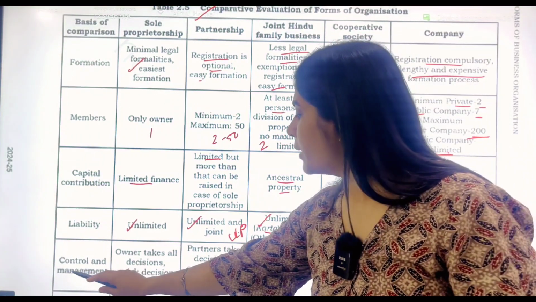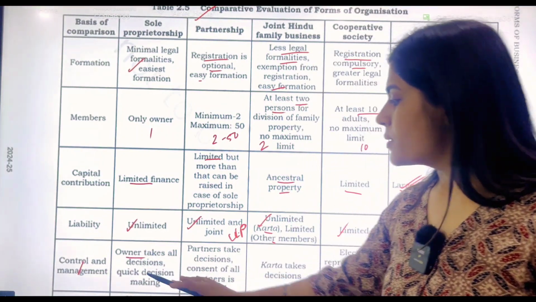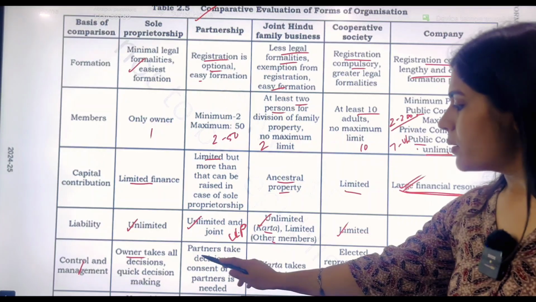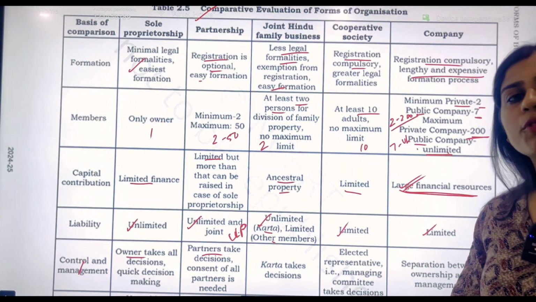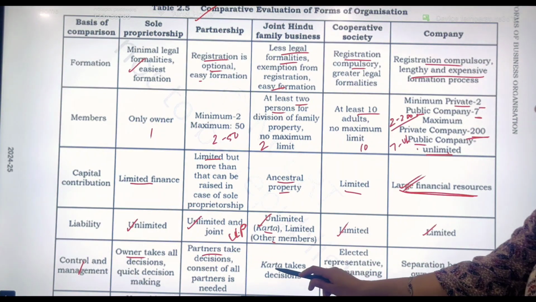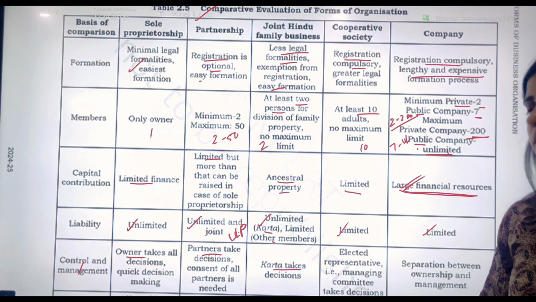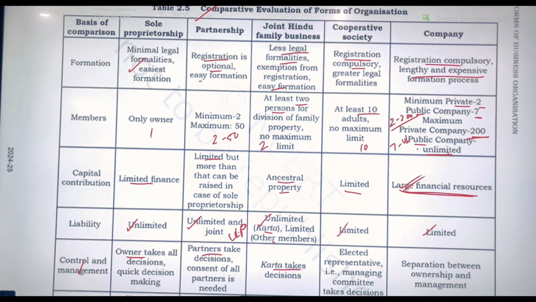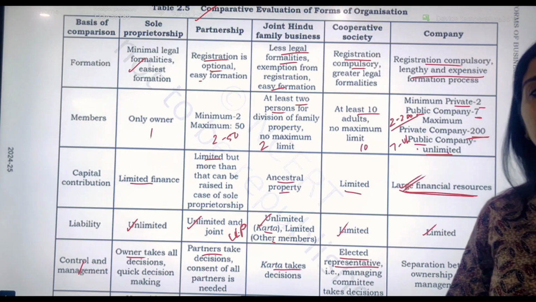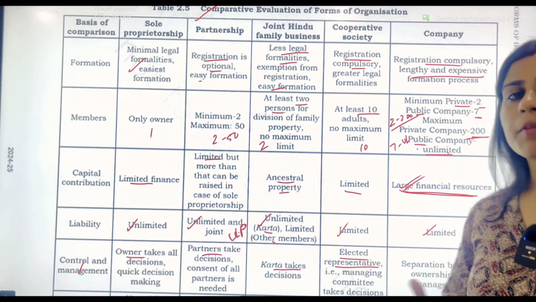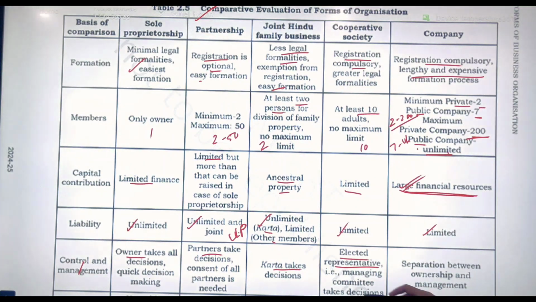Then control and management: here the owner takes all decisions, the single owner. Here partners take all decisions combined, with the consent of all partners. Here Karta is the ultimate decision maker. However, in case of cooperative societies, the elected representatives, as they are elected by the members of the society, are free to take any decision, committee decisions.